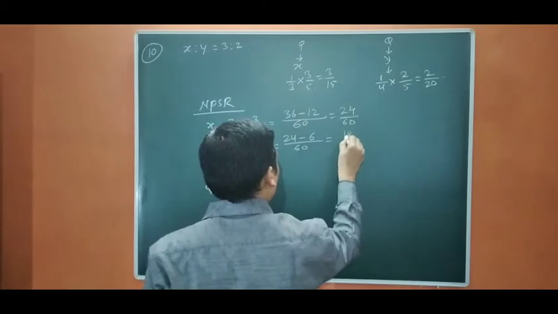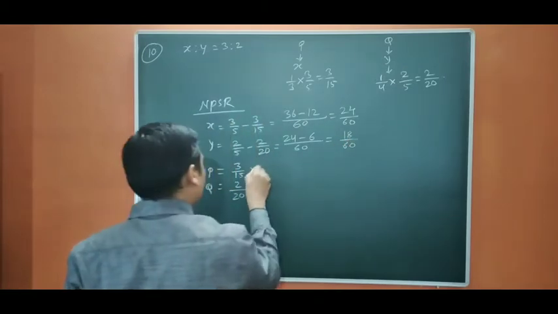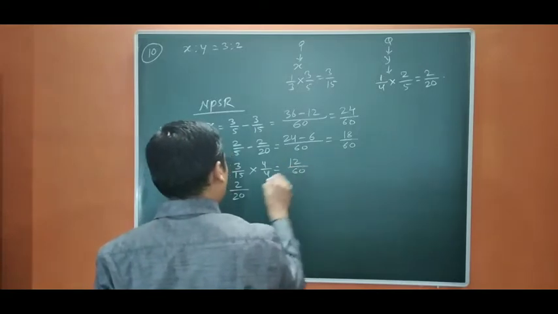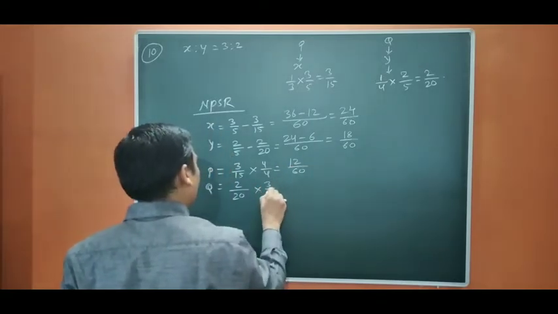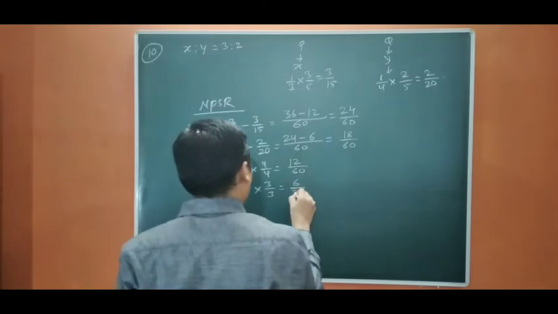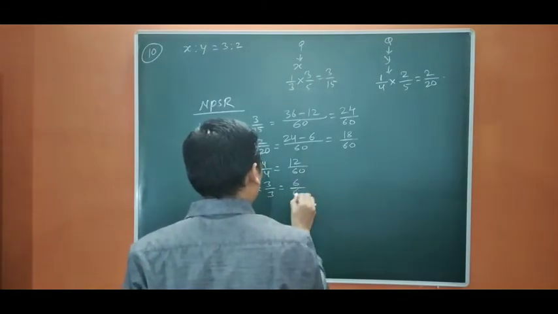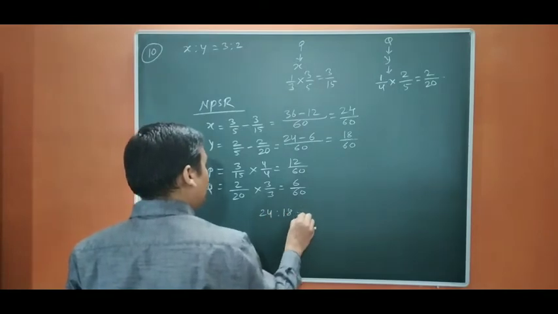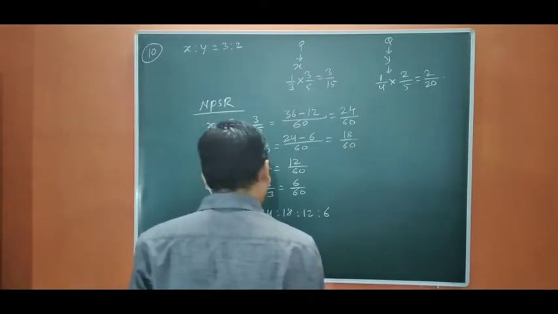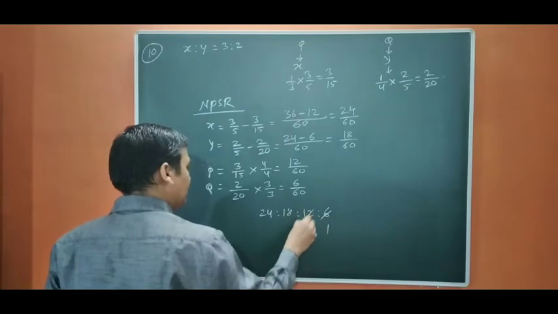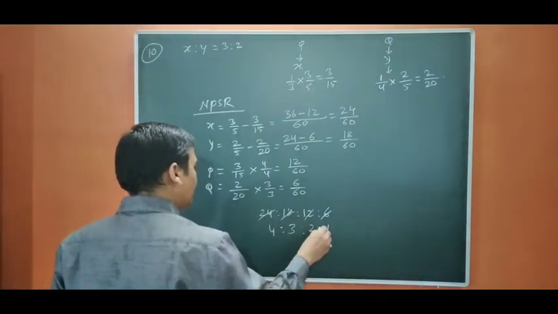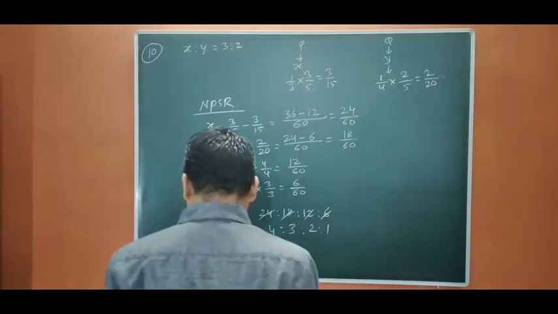So 18/60. To make it 60 here, we are going to multiply with 4. So it is going to be 12/60. We are going to multiply here with 3. So it is going to be 6/60. Okay. So our ratio is 24 is to 18 is to 12 is to 6. That means 1, 2, 3, 4, the ratio is 4 is to 3 is to 2 is to 1. Okay, now